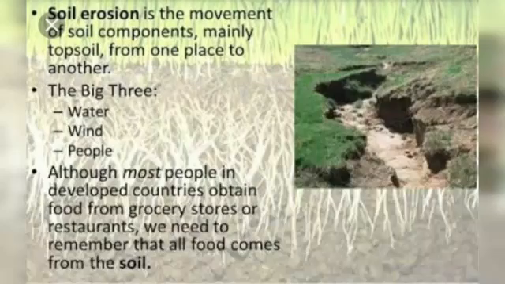Now coming to the topic of soil erosion, that is the removal of the top layer of the soil by the different agents of weathering such as running water, wind, overgrazing, men, plants, animals, faulty methods of agriculture.